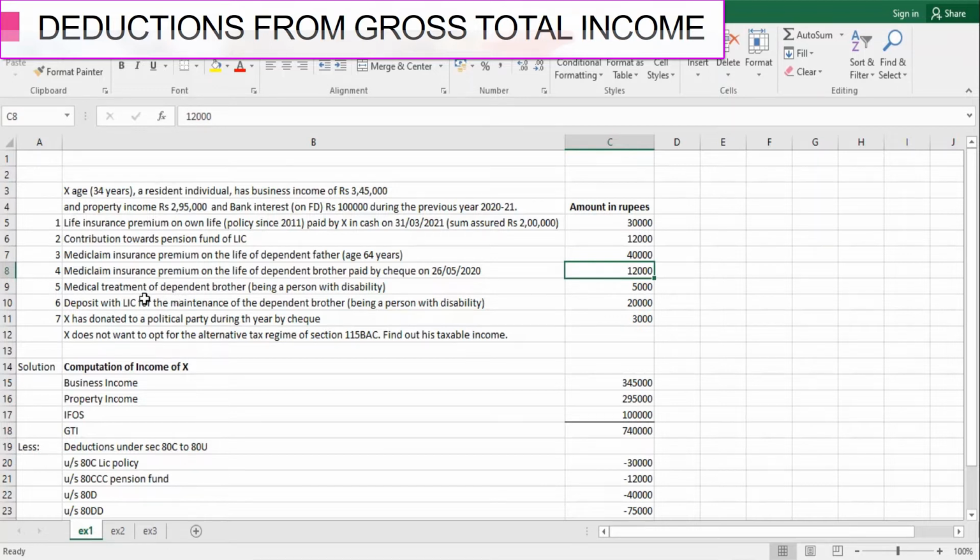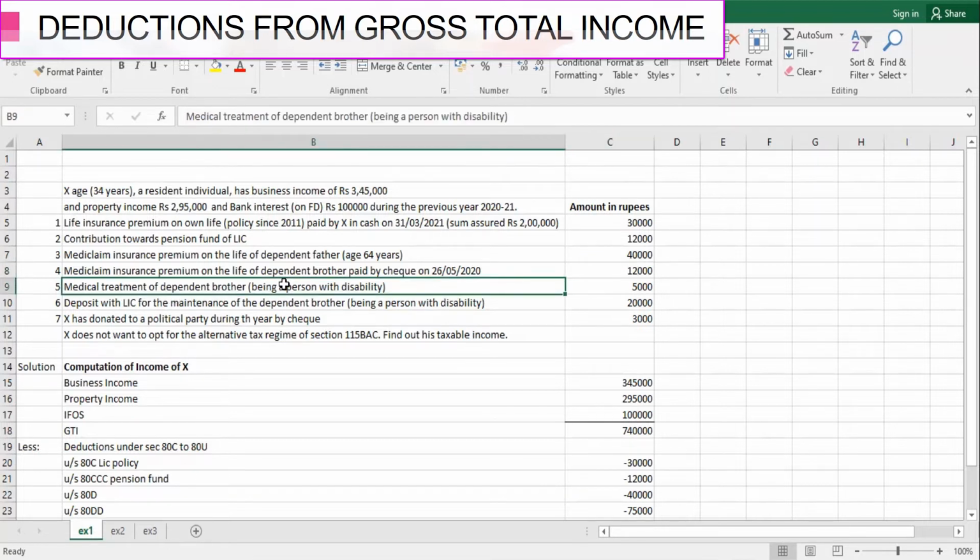Next, medical treatment of a dependent brother being a person with disability. Here we are talking about medical treatment of a dependent brother who is suffering from disability. In our previous class I told you to keep in mind that dependent disabled calls for section 80DD.